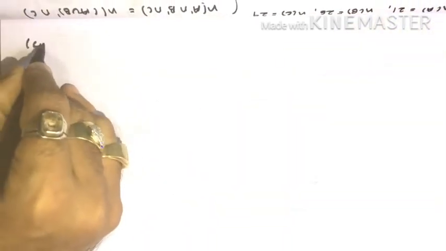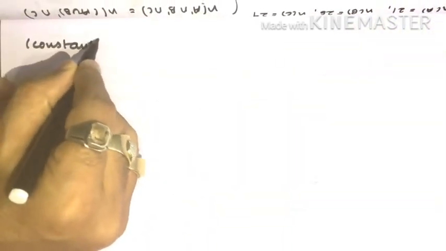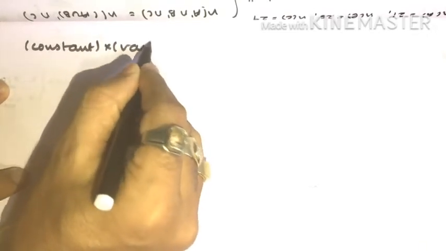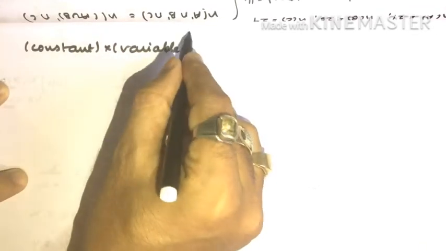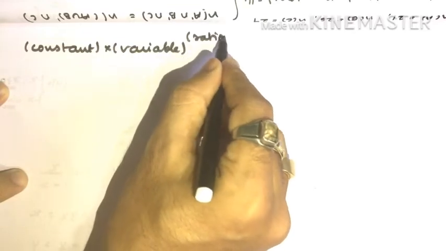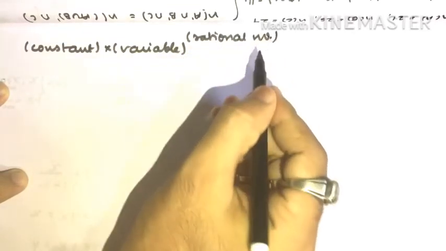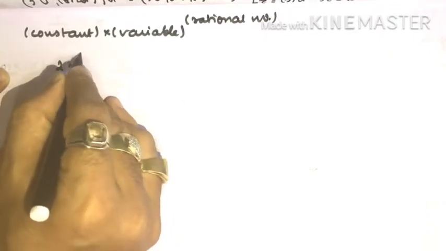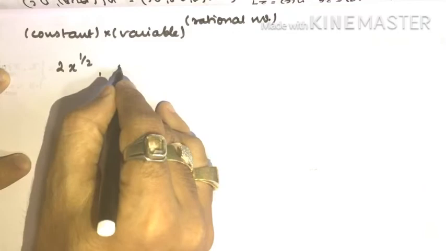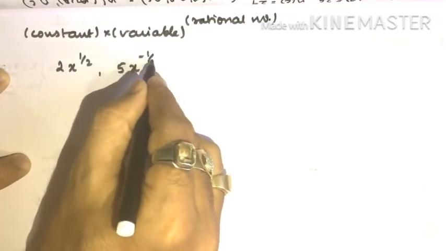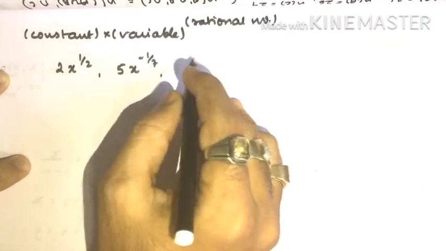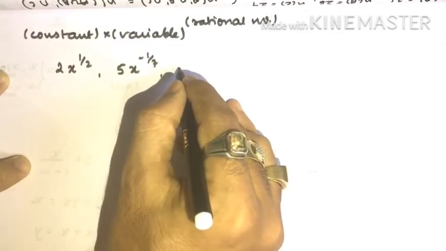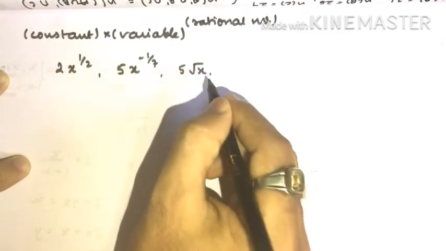Now how can I define an algebraic expression? I already explained. I can say something like a constant times a variable raised to a rational number. I can have a power that is a rational number as well. Means I can say something like 2x raised to 1 by 2, 5x raised to minus 1 by 7, then 5 square root of x, something like this.